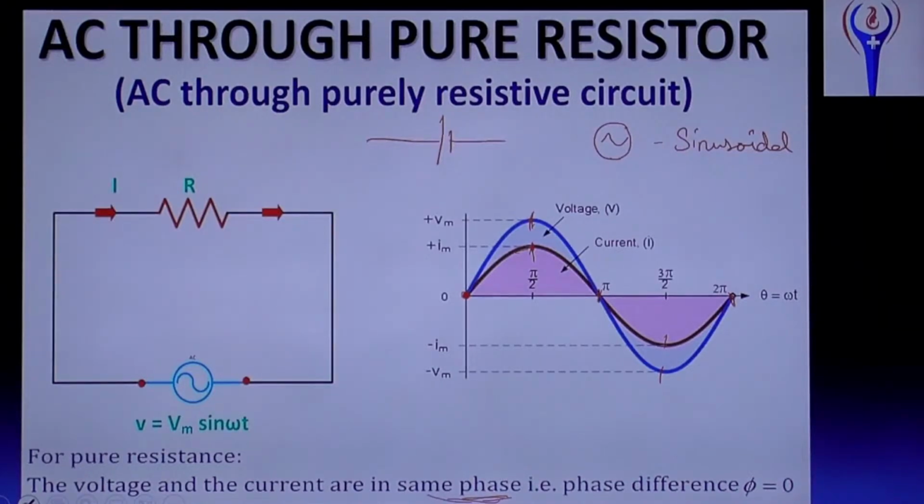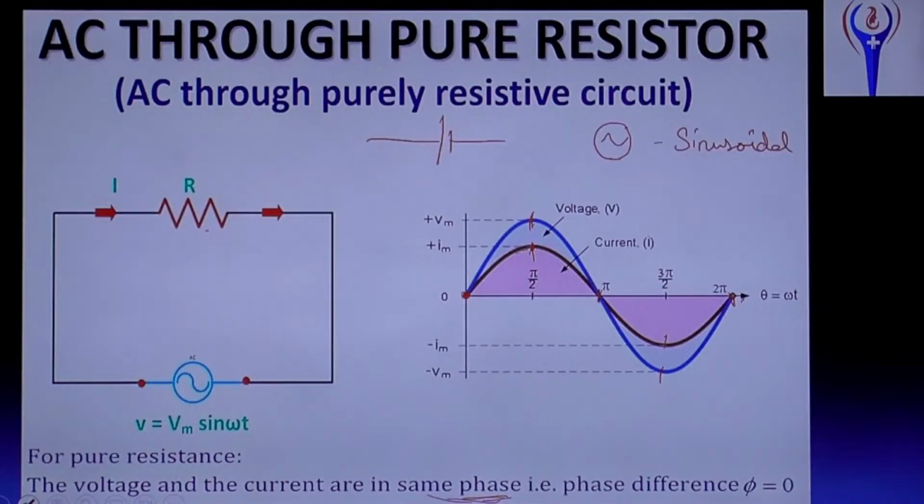Now, when a resistor is connected with AC current like this, then voltage and current are in the same phase. Same phase means phase difference is 0. That is, both reach maximum at the same time, reach 0 at the same time, reach negative maximum at the same time, and reach 0 at the same time. So, both are in the same phase.